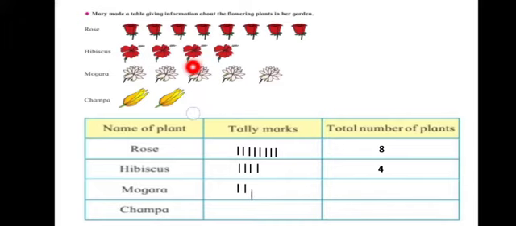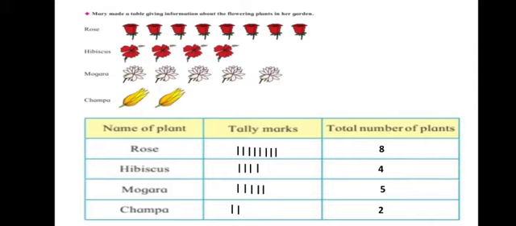3, 4 and 5. 5 mogras. So we write here 5. And how many champas does she have? She has 1 and 2 champas. So we write that 2.